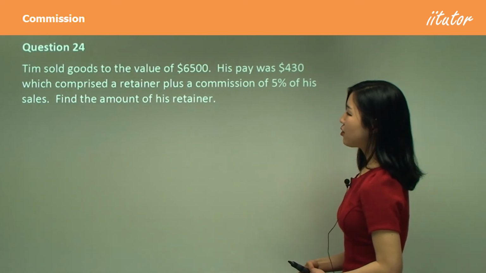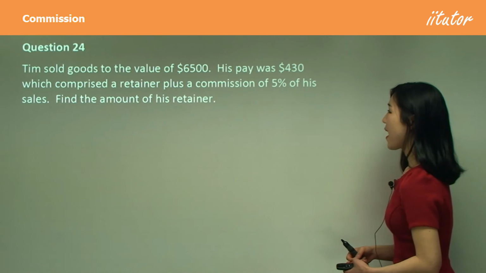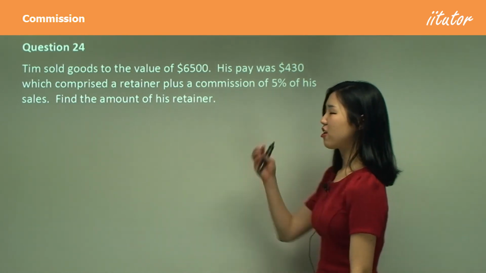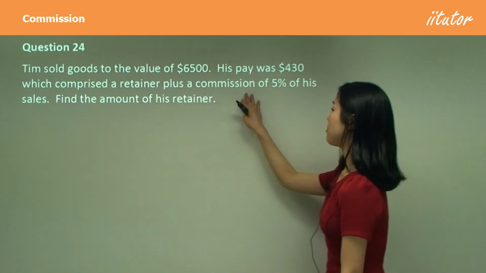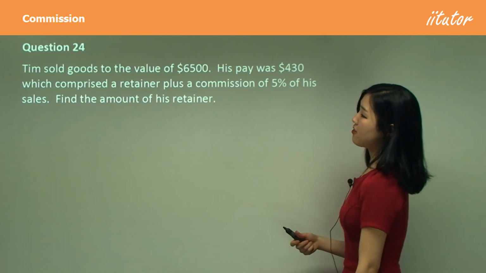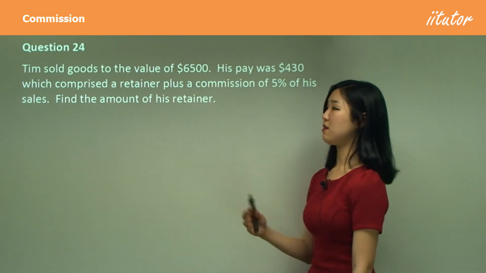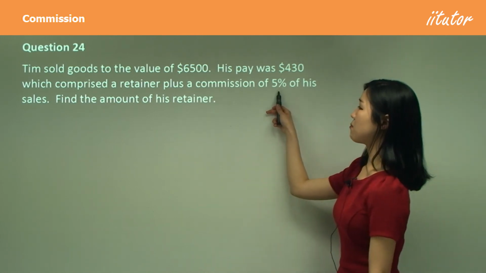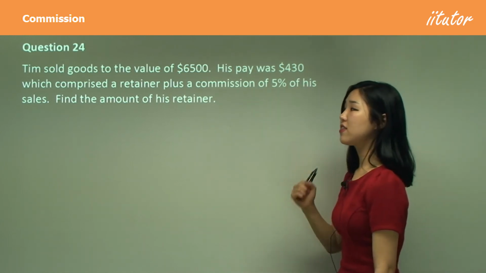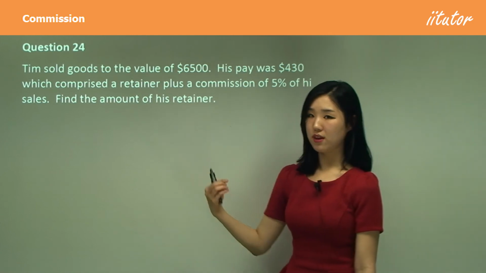24. Tim sold goods to the value of $6,500. His pay was $430, which comprised a retainer, so he got some retainer, plus a commission of 5% of his sales. Find the amount of his retainer. So this time, they give you the number of sales. They give you the total amount of the sales that Tim makes. And they also give us the commission rate, and they also give us the value he earns. But the only thing they don't give us is the value of the retainer. So that's what we need to find.